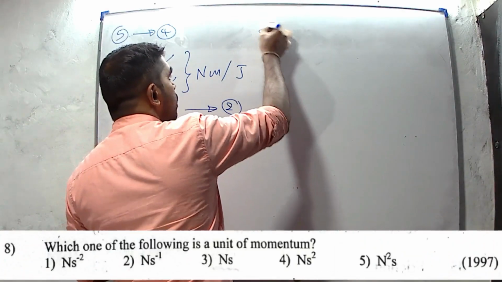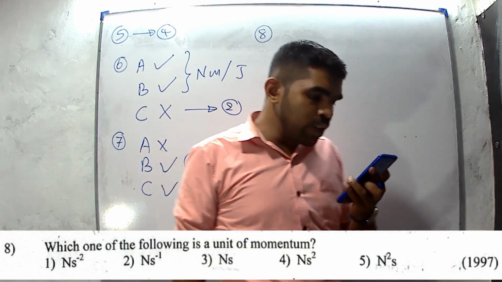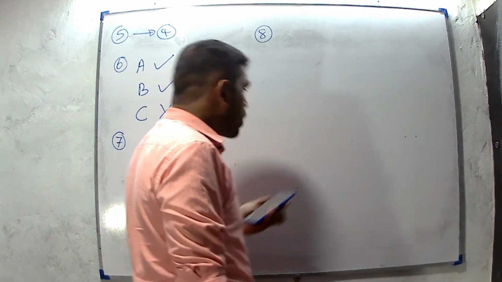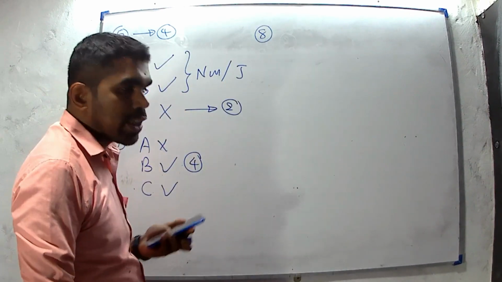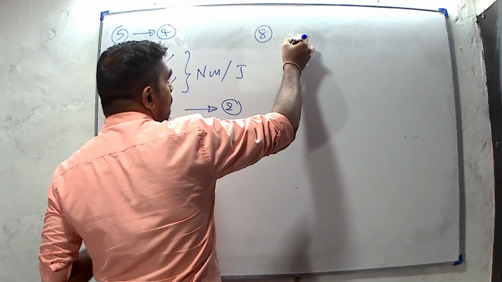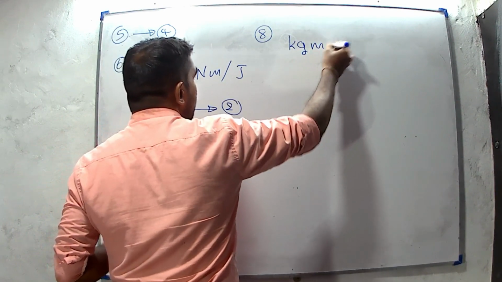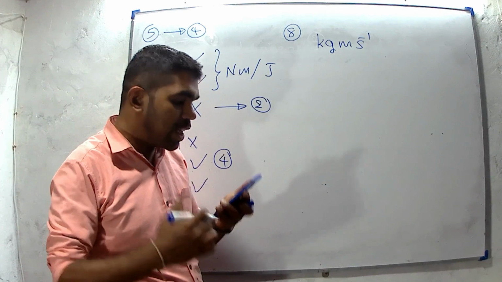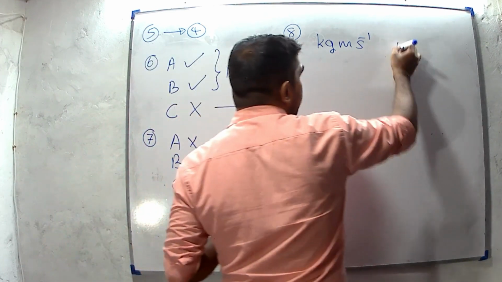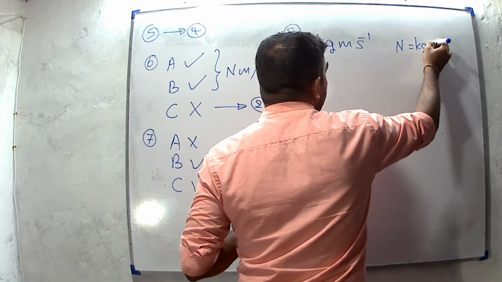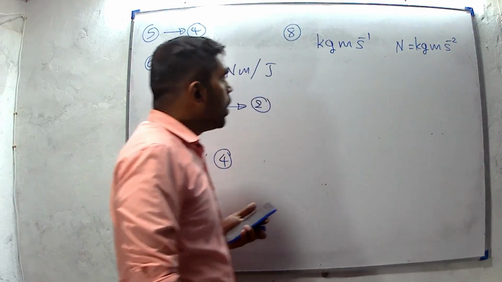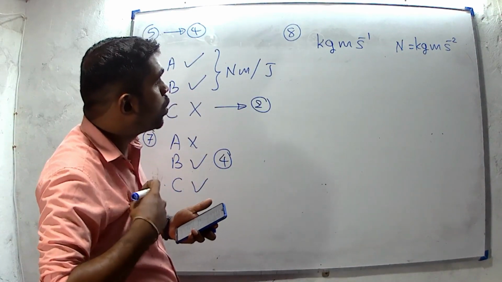Question number 8. Which one of the following is the unit of momentum? We know that momentum is mass times velocity. We measure mass in kilograms and velocity in meters per second. That gives the unit for momentum. But in these answers, they have given Newton. We know that Newton is kilogram meters per square second, from F equals MA, mass times acceleration.